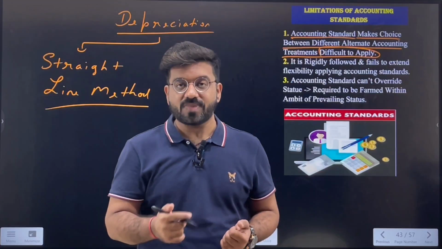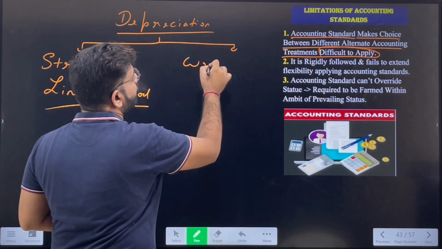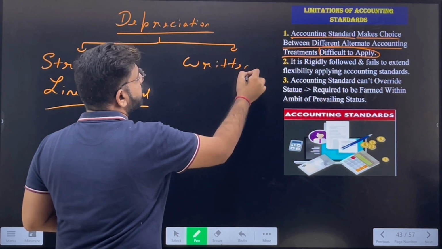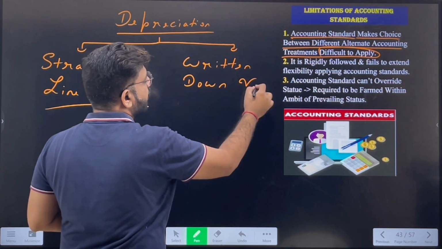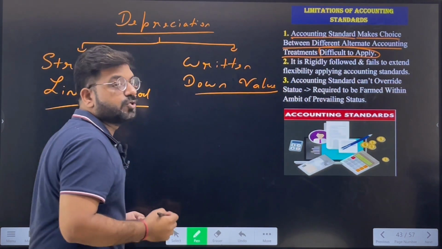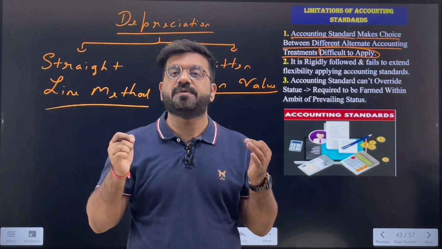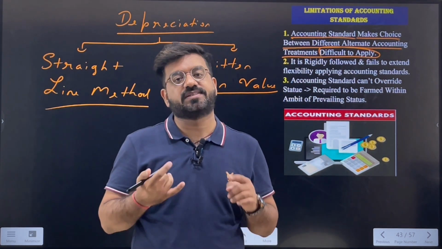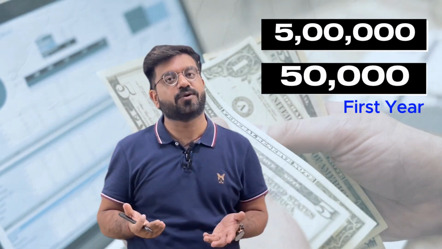Is that clear? But the second one is the written down value method. Obviously, the first year's depreciation will be the same in both cases, that is, in SLM and WDV. 10% of 5 lakhs will give you 50,000 rupees. Is that okay?